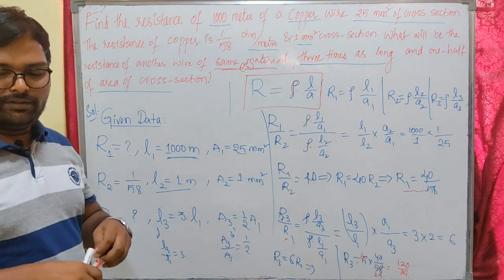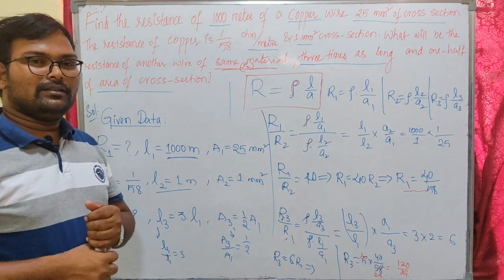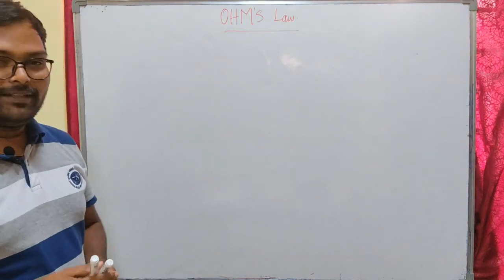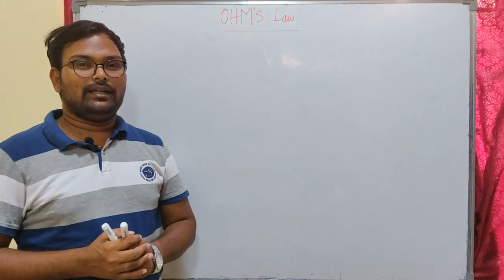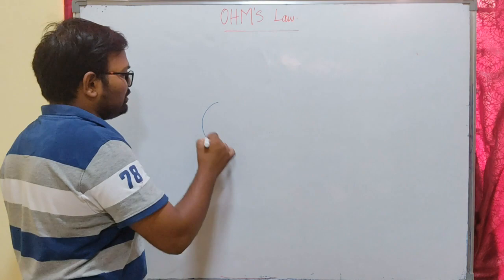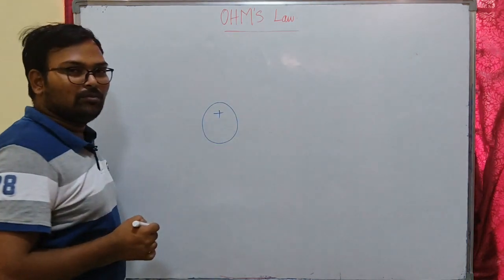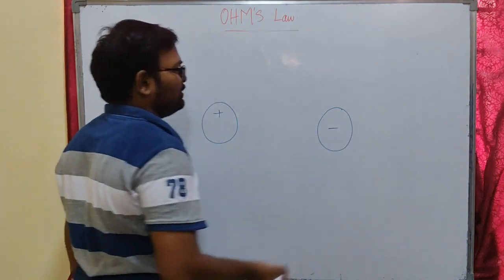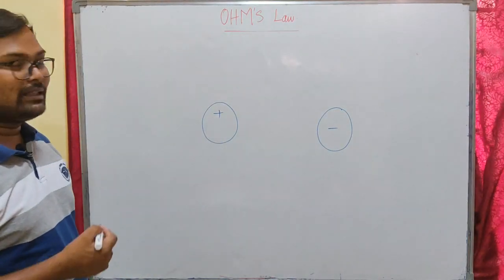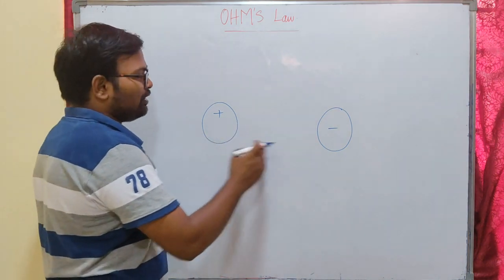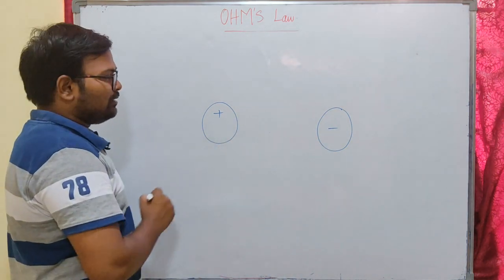Now let us see one important concept in electrical engineering, that is Ohm's law. In the previous classes I explained electric potential and potential difference. Electric potential is the capacity of a charged body to move other charges. Potential difference is nothing but the difference in potentials. Whenever you have a difference between two potentials, that is called potential difference.